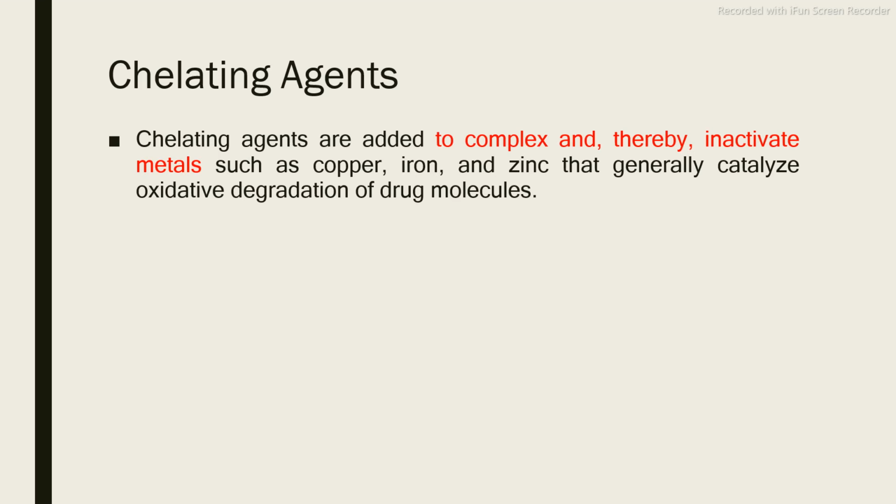So that's why we have to prevent the complex of your drug with the metal ion. And how can we prevent the complexation of drug with the other metal ions? Initially, you can add some chelating agent into your preparation before addition of the drug. So if there are any metal ions, this chelating agent will form complex with the metal ion, and then the presence of any free metal ions will be reduced. After reaction of chelating agent with the metal ion, there will be no free ions in your preparation. Then you can dissolve your drug, and your drug will remain active.